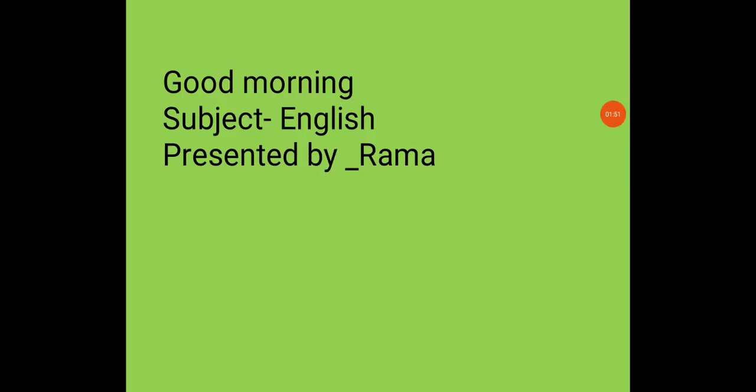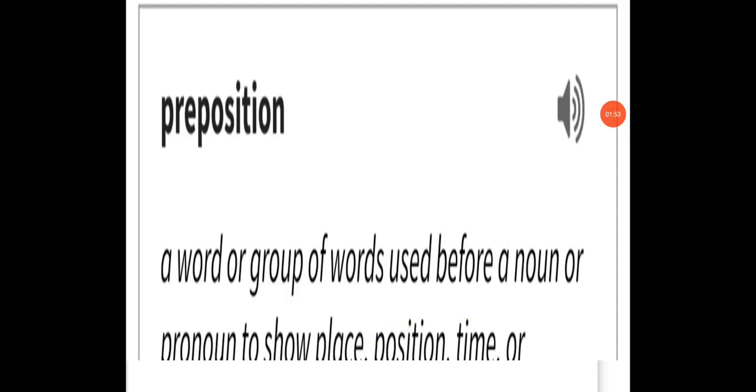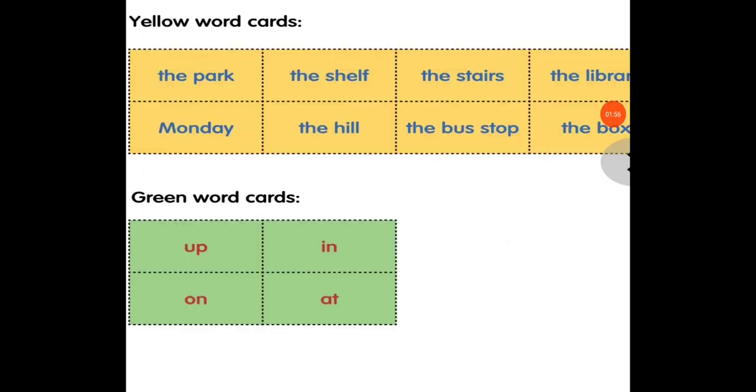Okay, now look at these cards. There are some yellow cards and there are some green cards. So you have to mix these cards, yellow and green, and make a phrase by using these cards. Like in the park, on Monday, at the hill, like that. So you have 1 minute to do this work. I hope you have done.